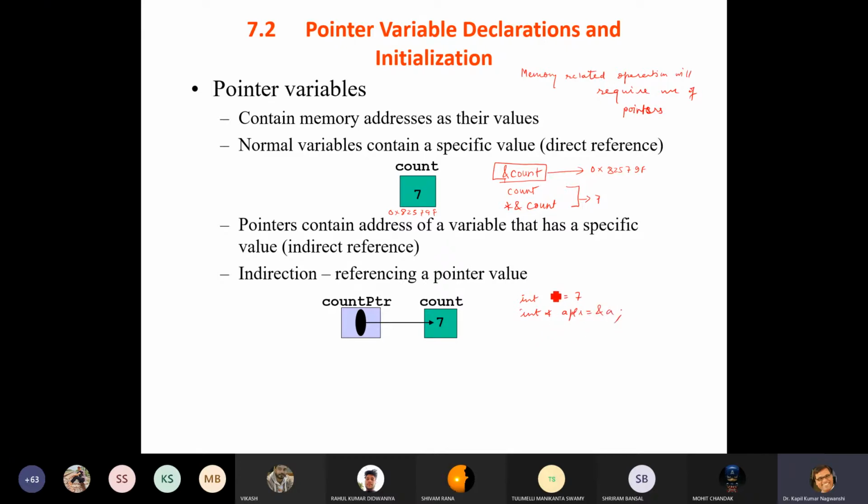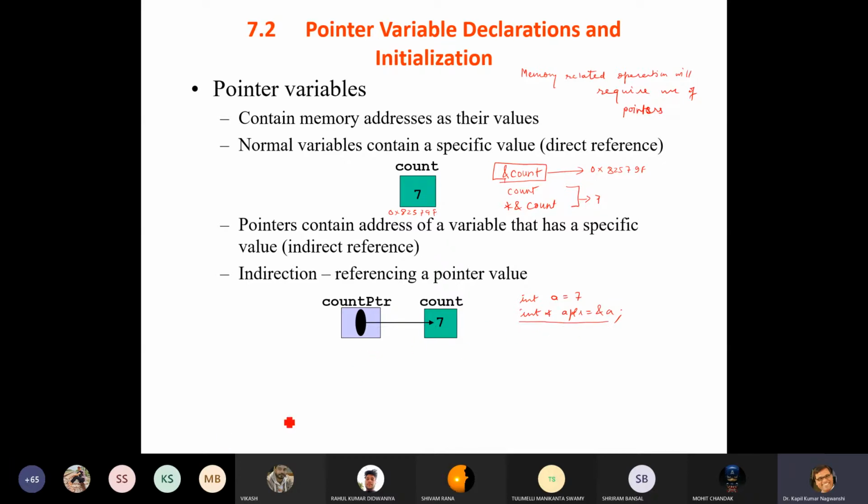Whenever we want to declare a pointer, this is the strategy. This pointer is very helpful. This statement simply says that it is pointing to the address of a.